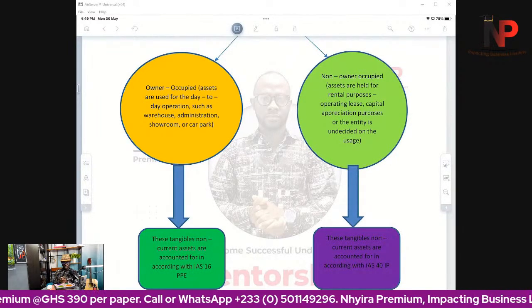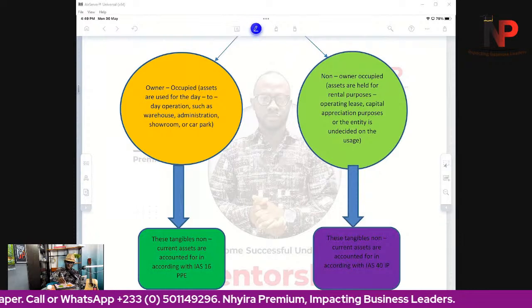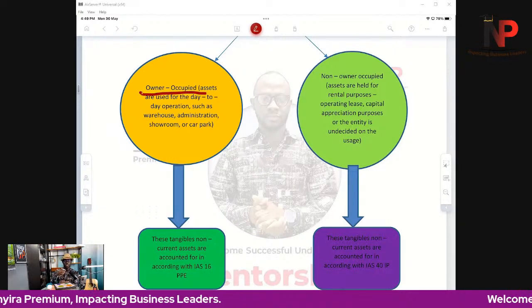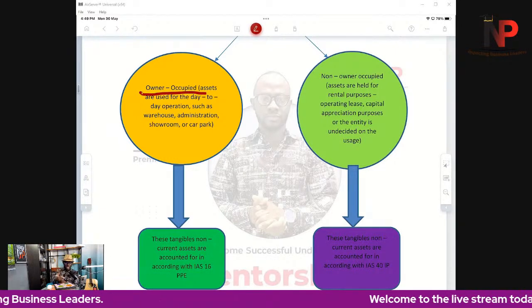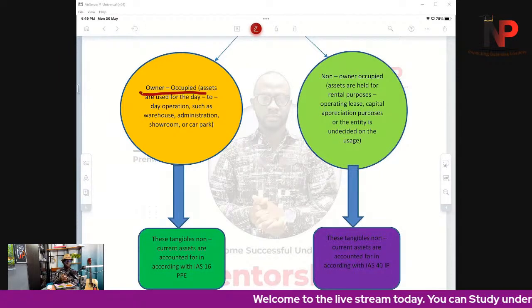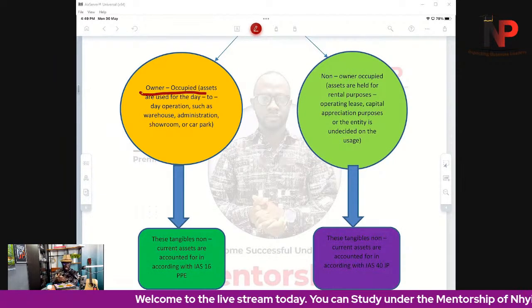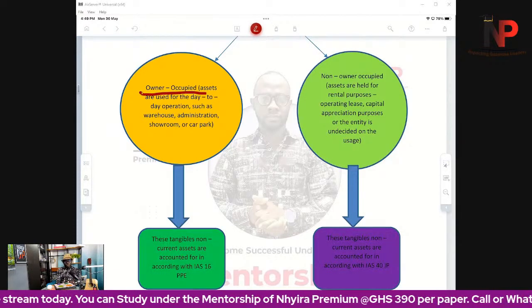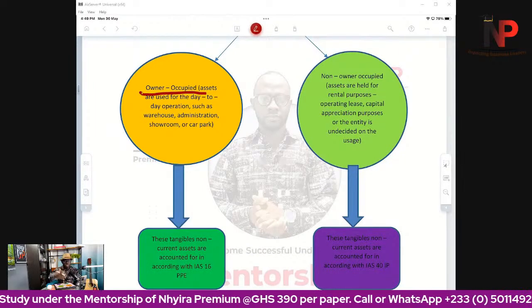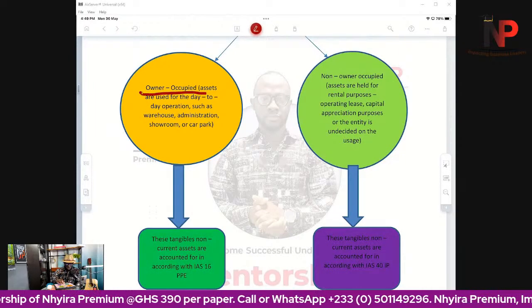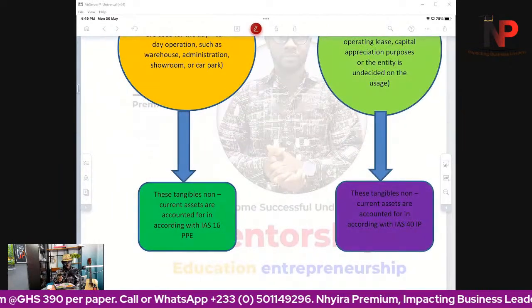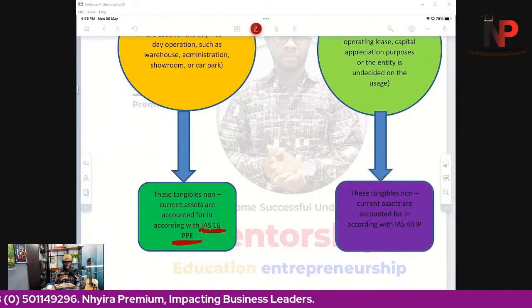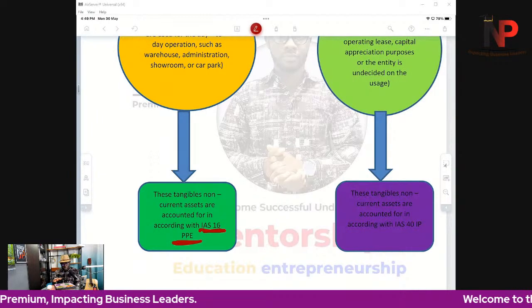We have the owner occupied non-current assets. When we say owner occupied, it means that the asset is being used by the entity that controls it, either for administrative purposes, as a warehouse, as a showroom, or as a car park. Okay, they use the assets in the day to day running of the organization. So that becomes an owner occupied asset. For those assets, they are accounted for in accordance with IAS 16, that is property, plant, and equipment.